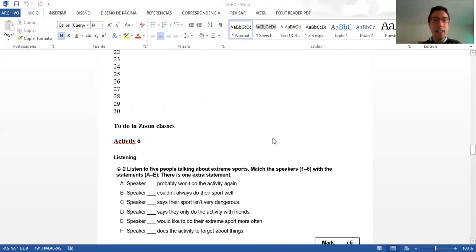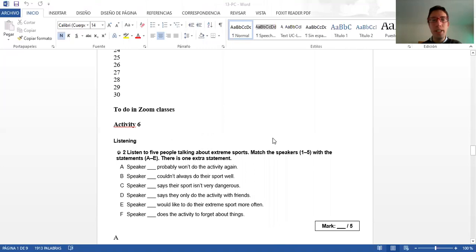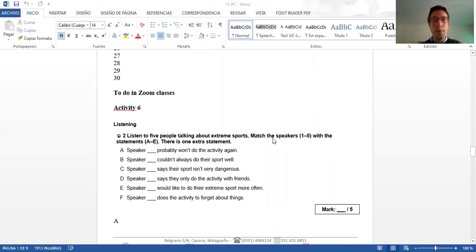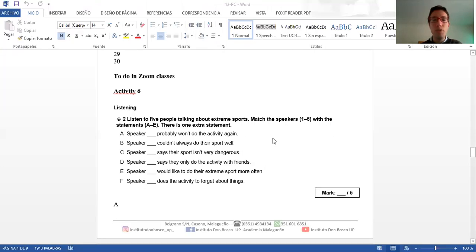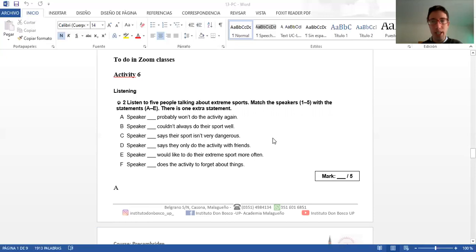Activity six, of course, we will do in Zoom classes. This is a listening comprehension activity. You have to listen to five people talking about extreme sports. We have talked a lot about extreme sports during the past classes. You have to match the speakers 1 to 5 with the statements A to E. There is one extra statement. Be careful with that. Watch out.